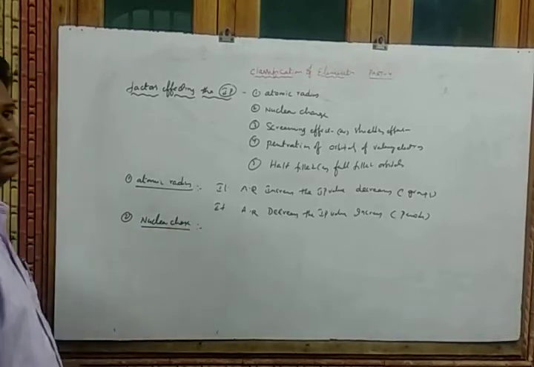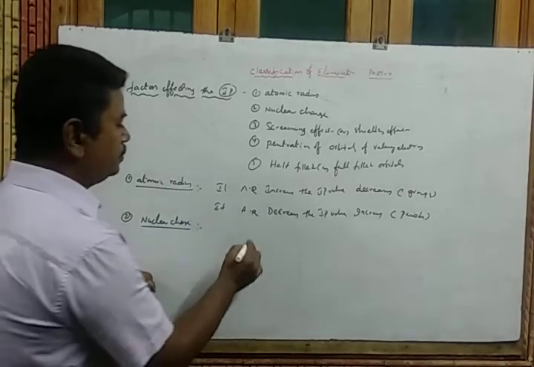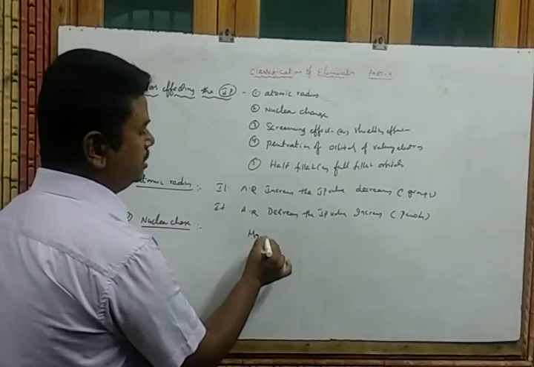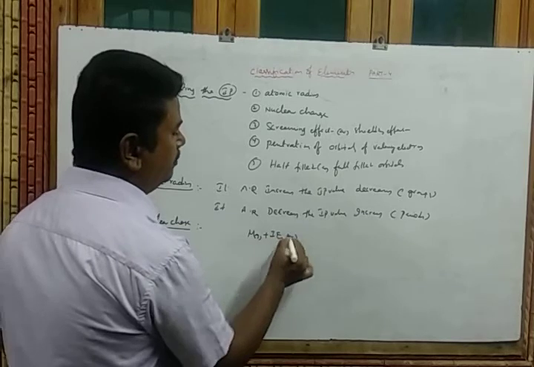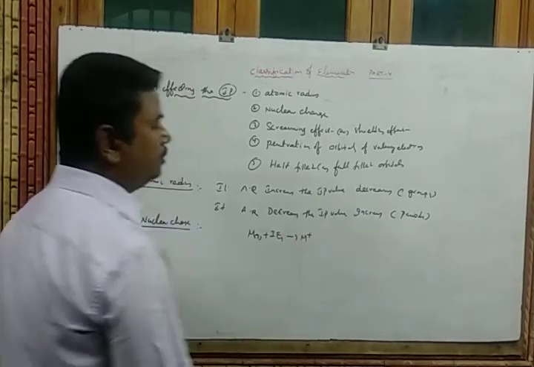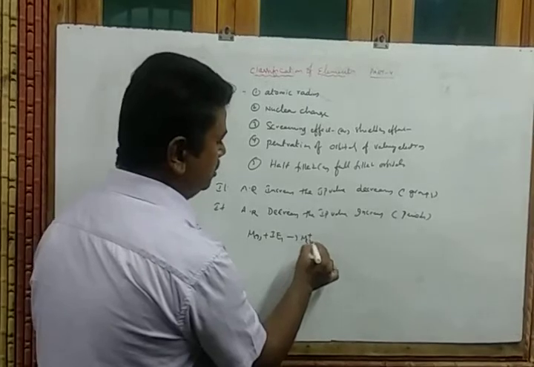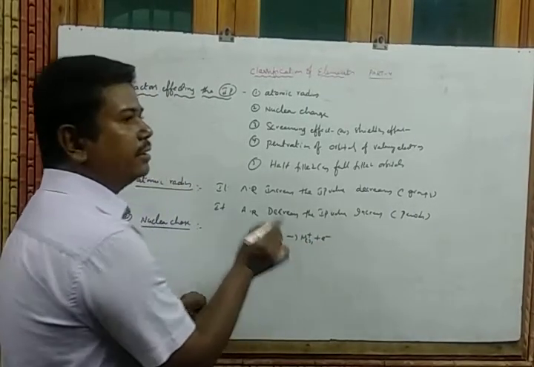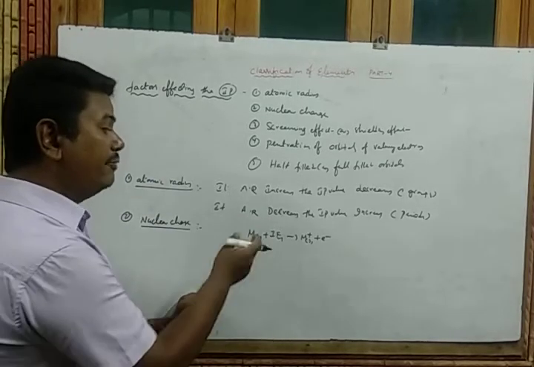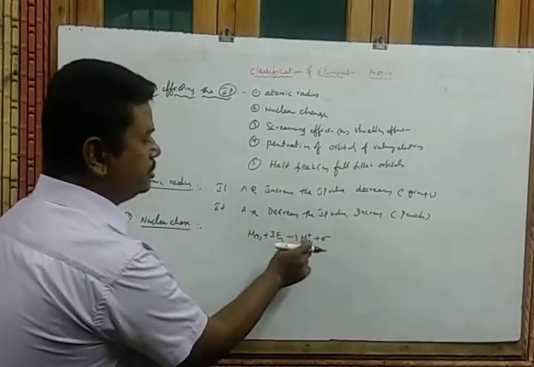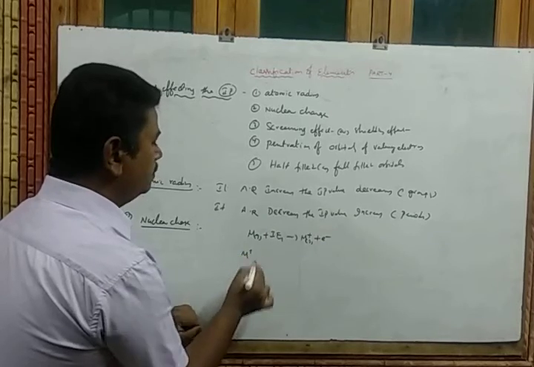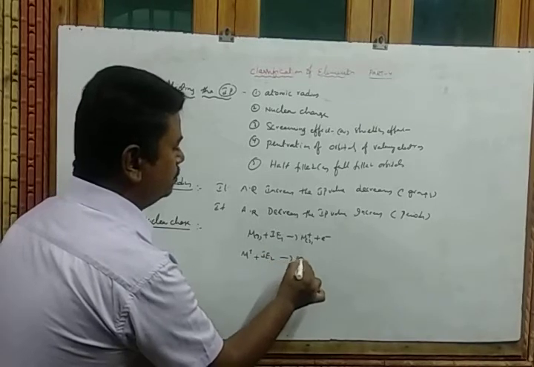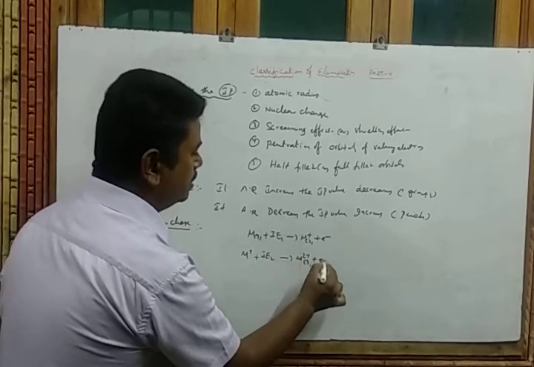Nuclear charge. So nuclear charge means here, observe, if I supply a neutral atom in gas state a certain amount of energy, then what happens? It converts into a unipositive ion, which is in gas state, with the liberation of an electron. So how much energy is required? IE1 kind of energy is required. Now I want to remove one more electron from this unipositive ion. M plus IE2 gives rise to M2 plus.